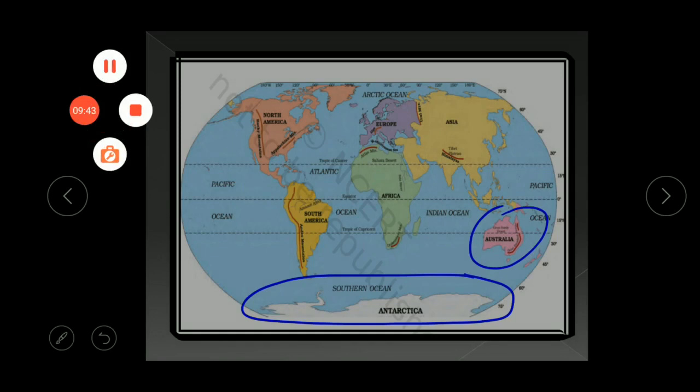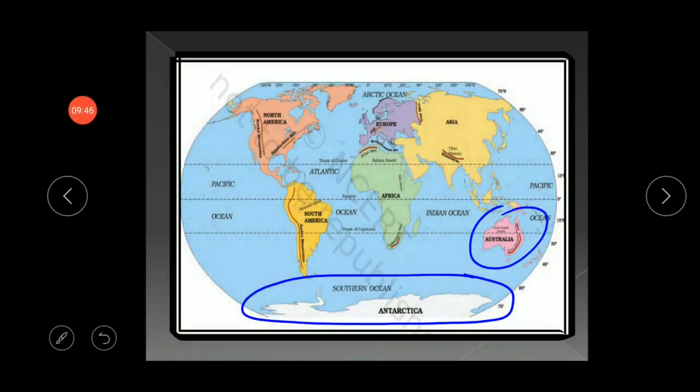About the hydrosphere, atmosphere, and biosphere, we will see in the next class, children.